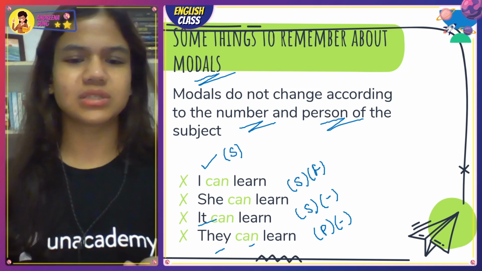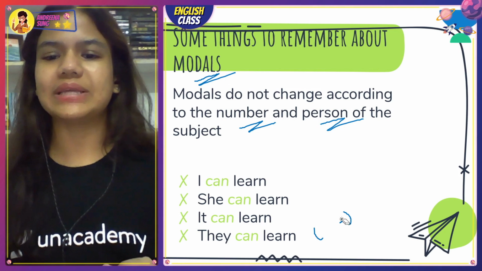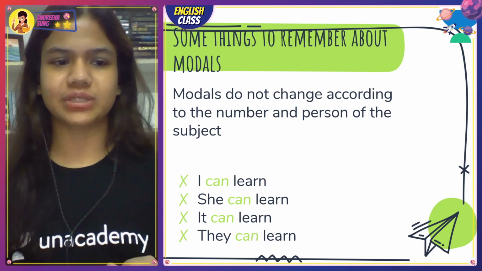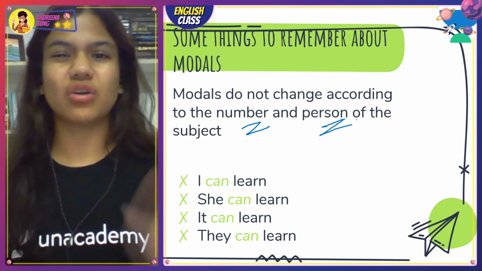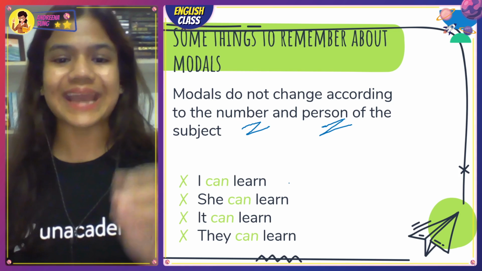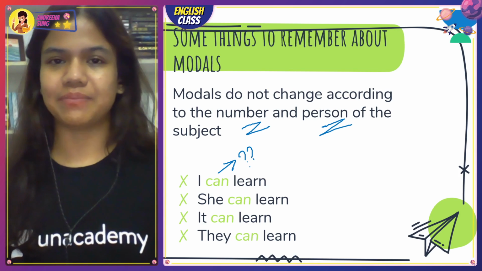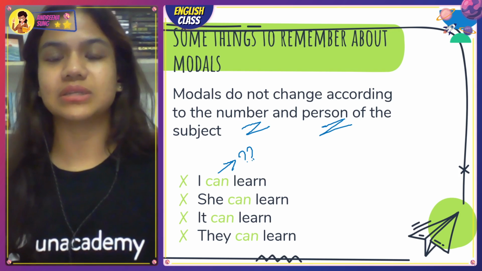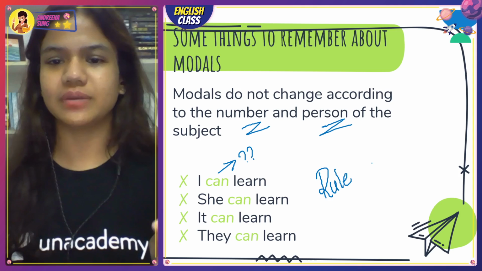Let me erase it. It looks a little weird now that I've made it, and I really like my PPT. I think I just messed it up. What does that mean, guys? Modals don't really change according to the number and the person of the subject. Very simple rule to understand. Number or person has no effect on modals. So I can learn, she can learn, he can learn, they can learn, we can learn. Can is the modal. Is there any change in can? No. Can remains exactly as it was. So modals don't change according to the number and the person of the subject. That is rule number 1.